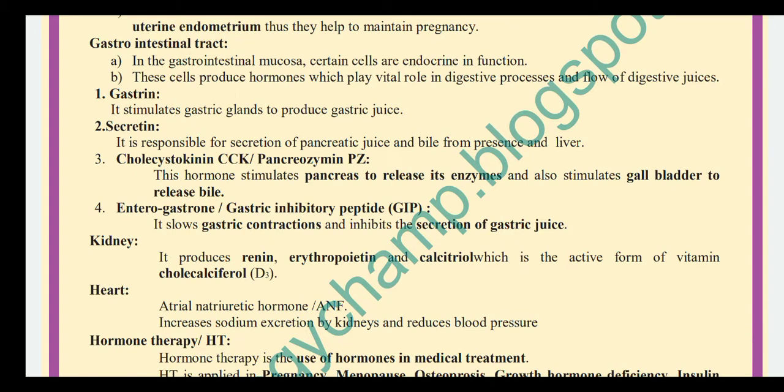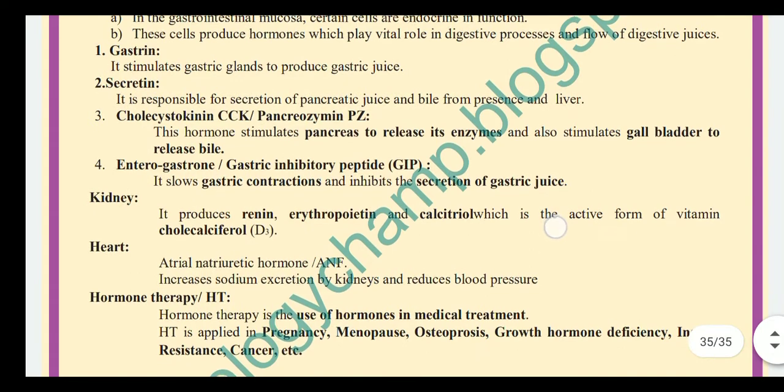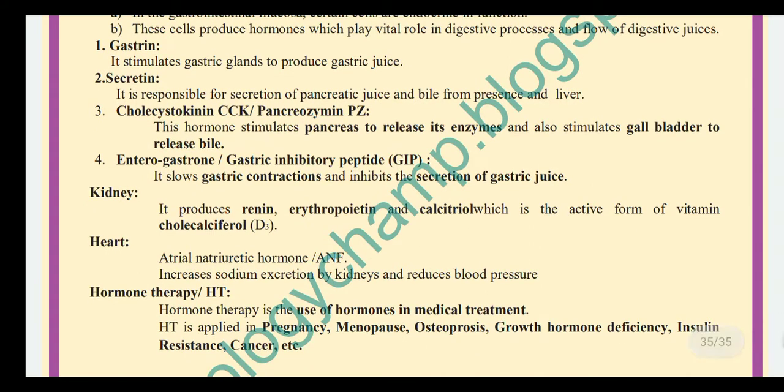This we have seen in our sexual reproduction chapter. Gastrointestinal tract: certain cells in the mucosal lining have endocrine function. These cells produce hormones which play a vital role in the digestive process and in the flow of digestive juices in the digestive tract.